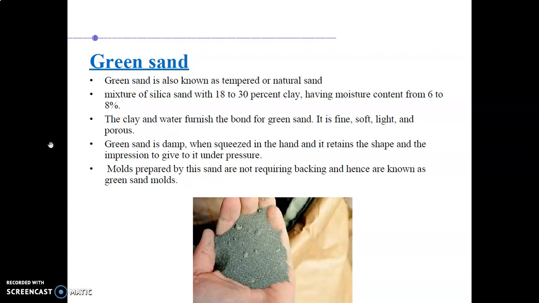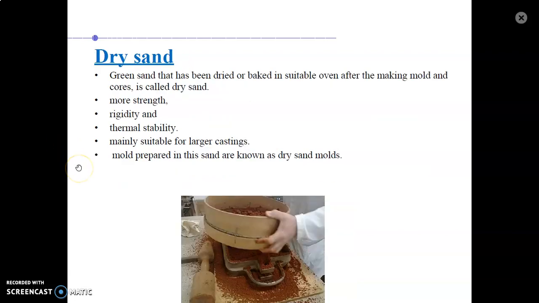Green sand is damp. Squeezed in the hand, it retains the shape and the impression given to it under pressure. So molds prepared by this sand do not require baking and hence are known as green sand molds. So it's a 100% natural source that is used.